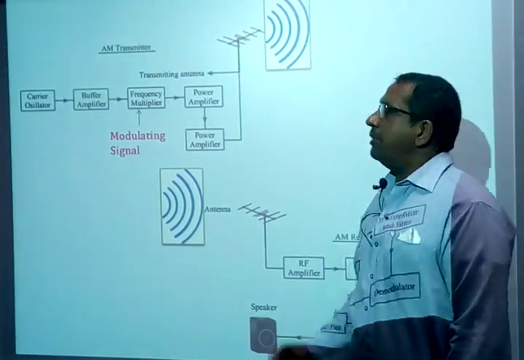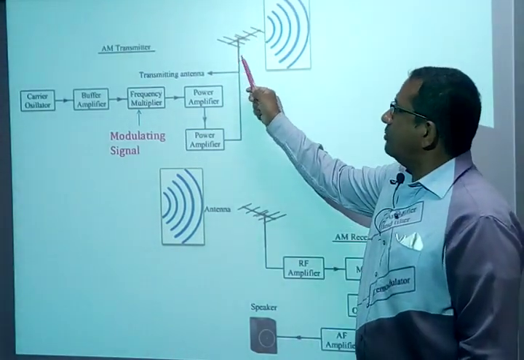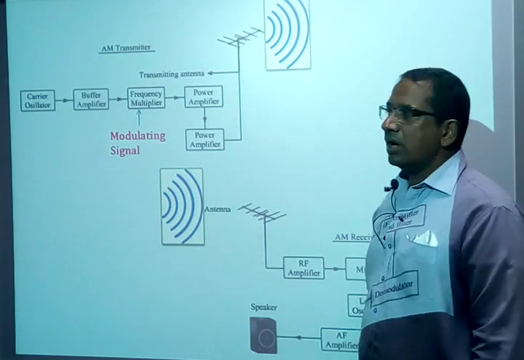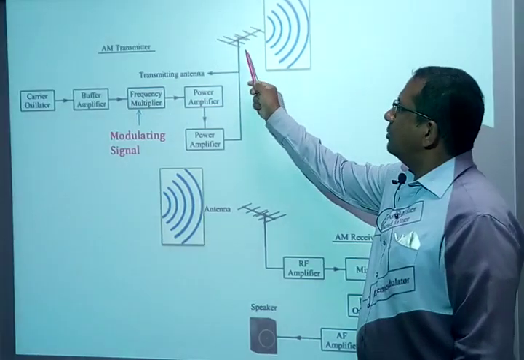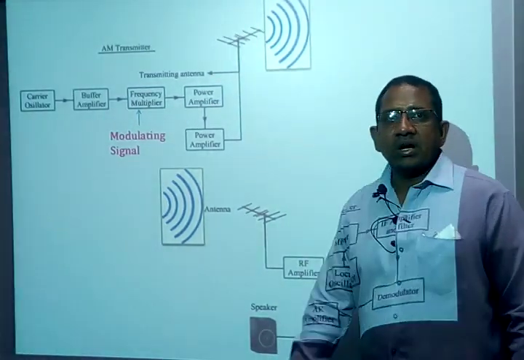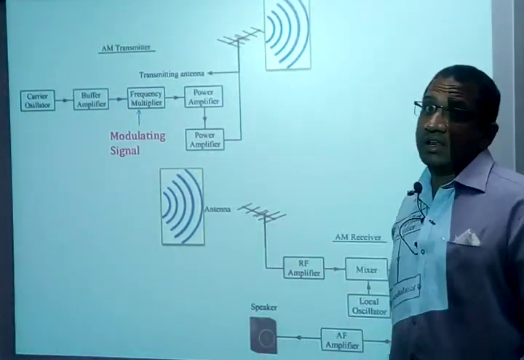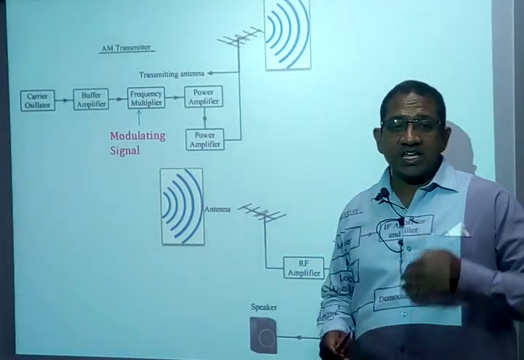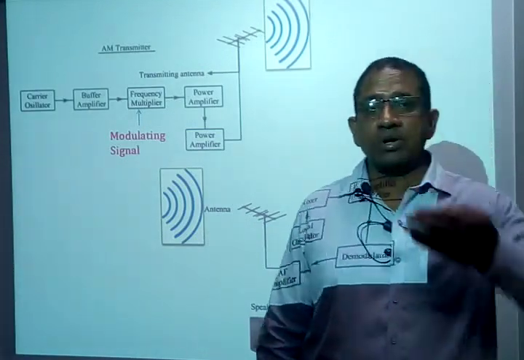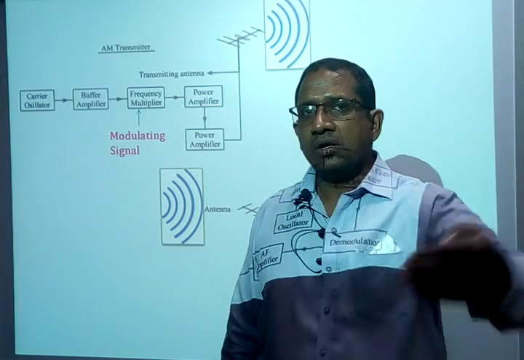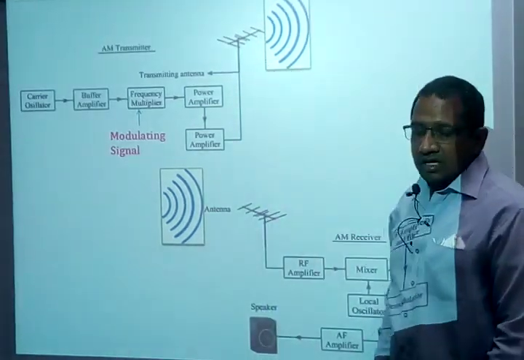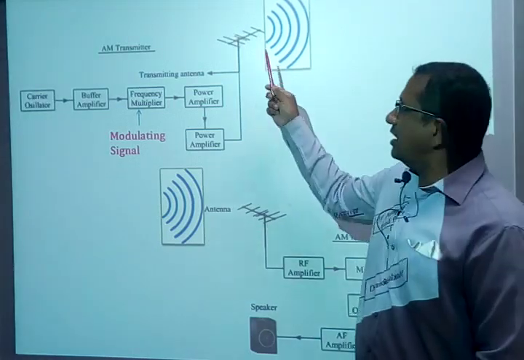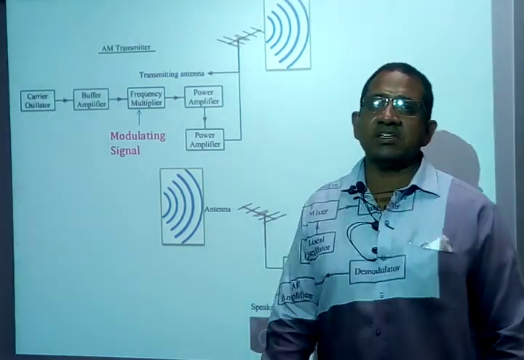And also impedance matching: the output impedance of the transmitting antenna should be equal to the input impedance of the receiving antenna. If it is so, then only the maximum power is going to get transferred from the transmitting antenna to the receiving antenna. So in that sense we can also say the antenna acts like an impedance matching device.